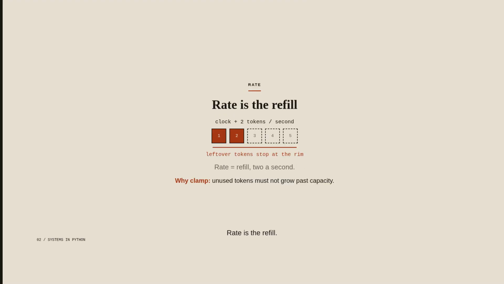Rate is the refill. 2 tokens a second is the sustained ceiling. 2 tokens a second is 1 token every half second, and that pace is the ceiling the downstream can serve. After the burst, a new request can leave every half second. We measure elapsed time, add rate times elapsed, and clamp to capacity so unused tokens do not grow forever. That clamp is what stops a quiet hour from becoming an unbounded burst later.